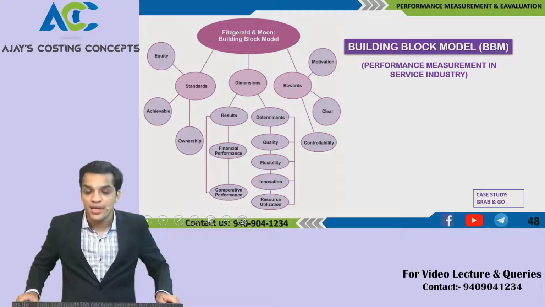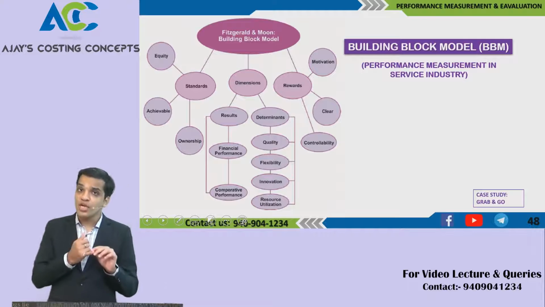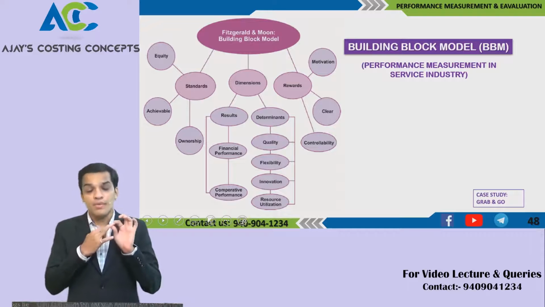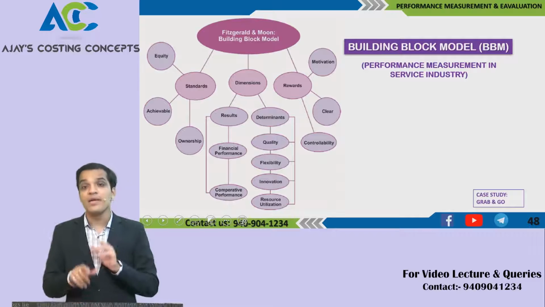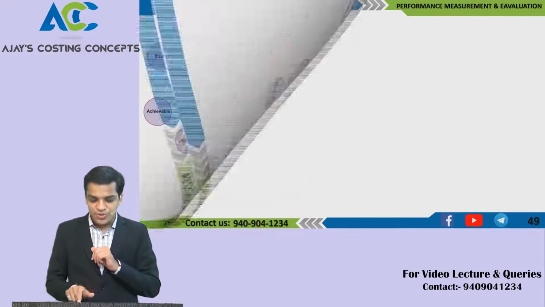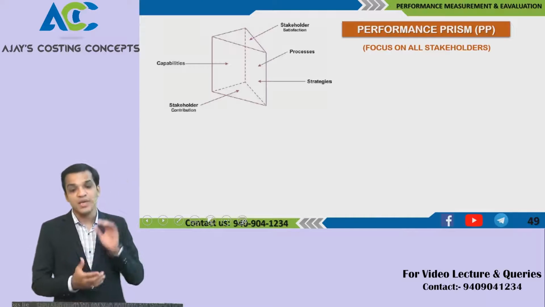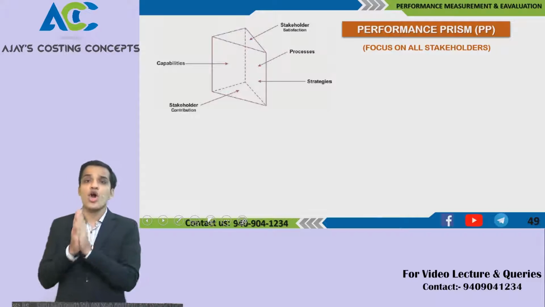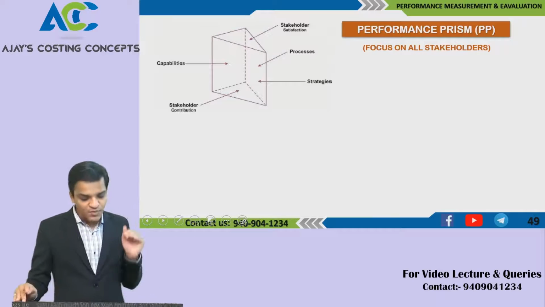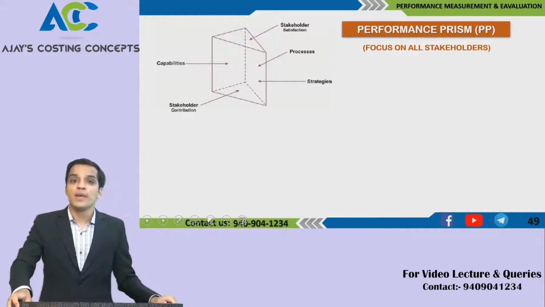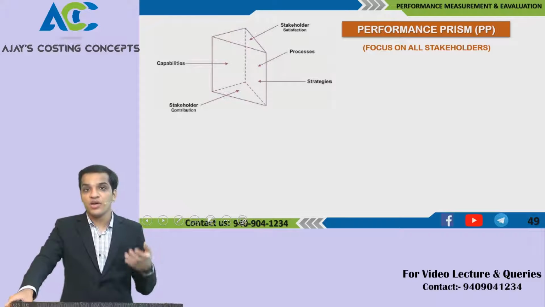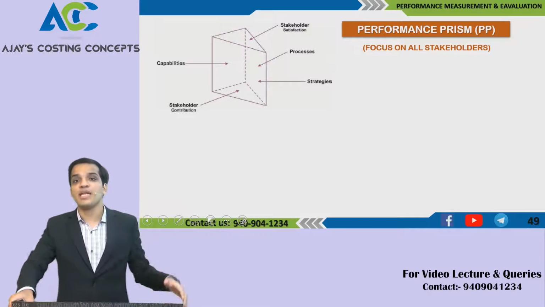So we did the triple bottom line, we did the balanced scorecard, then the performance pyramid, the building block model, and the next one, the fifth one, is the performance prism. This is where it will focus on all stakeholders. Why was this performance prism introduced? The balanced scorecard focuses mainly on the stakeholders of customers and the company's management or company stakeholders.